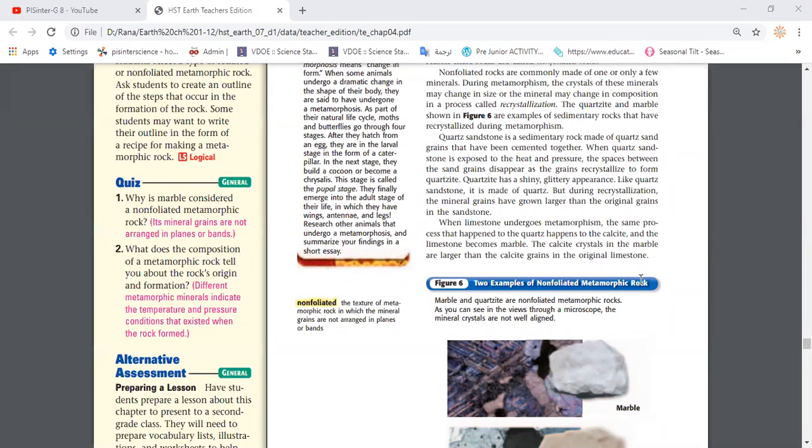Yes. The same also happens with limestone. Once we get limestone and the limestone goes through metamorphism, that means it's exposed to high or extreme temperature and pressure, we find that the calcite in the limestone will merge and combine together, forming marble.